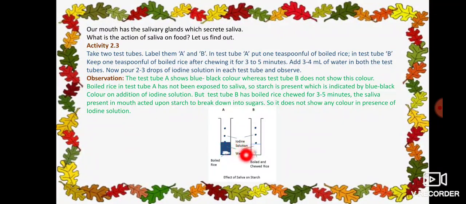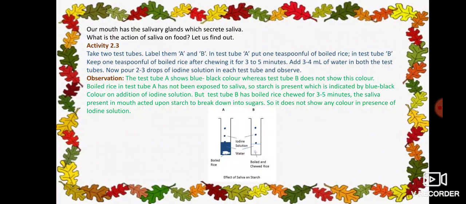But in the test tube B, we have added chewed boiled rice. That means while chewing, that boiled rice is combined with saliva which is present in our mouth. That saliva breaks down that starch which is present in the rice into sugars. While explaining about the process of digestion, I have told you that the complex components of food are broken down into simple substances. That process is called digestion.